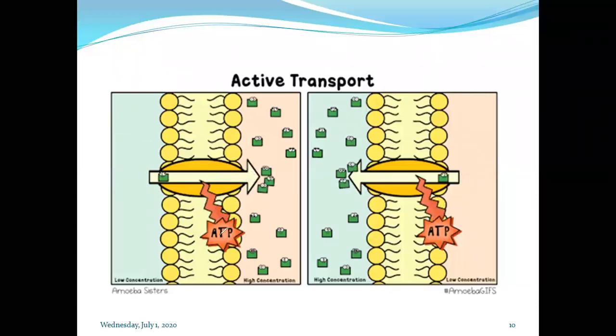In active transport, what happens? Energy is required. Just look towards this: energy is provided to the molecules, so the ATPs are utilized, and the ATPs get converted into ADP. So this is the process of active transport. It is an energy dependent process.